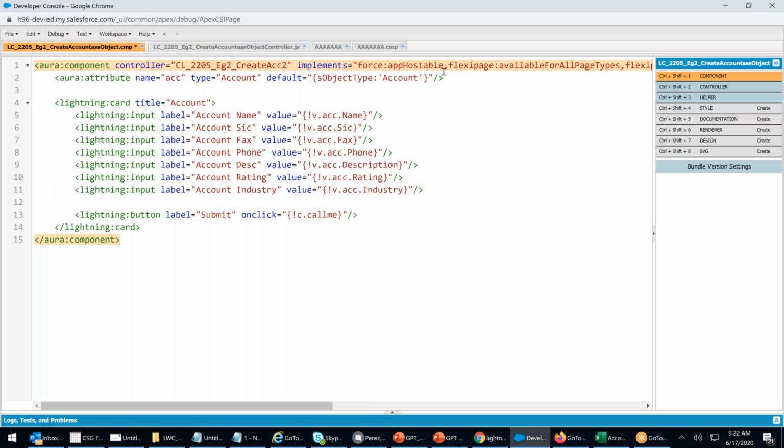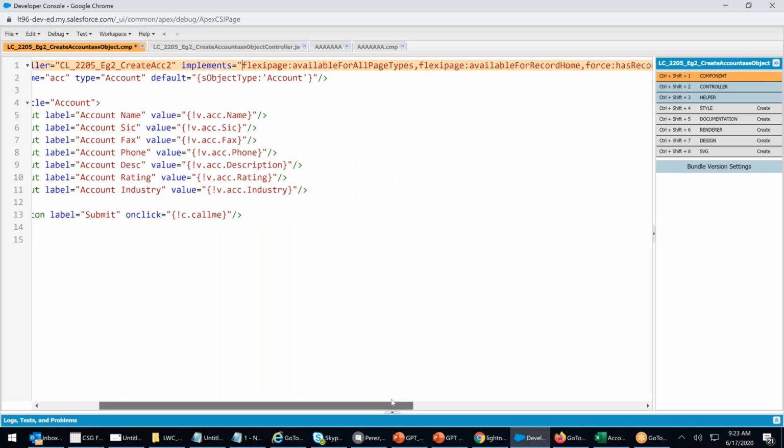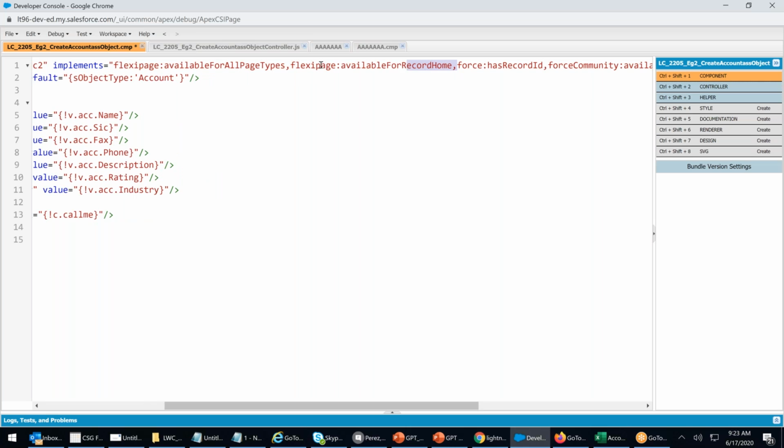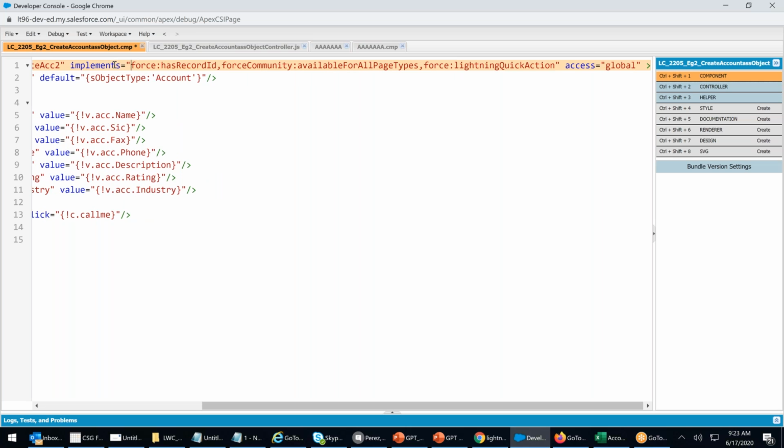Implements. Do I need all? Force app hostable, I don't need it. Remove. Force flexipage available for all page types. Do I need all these things? Definitely not. Let me remove all these things, guys. I have unchecked everything. That's the reason everything came here.